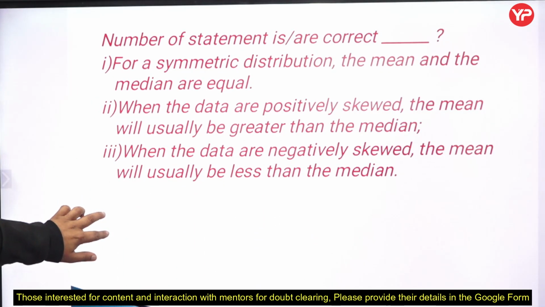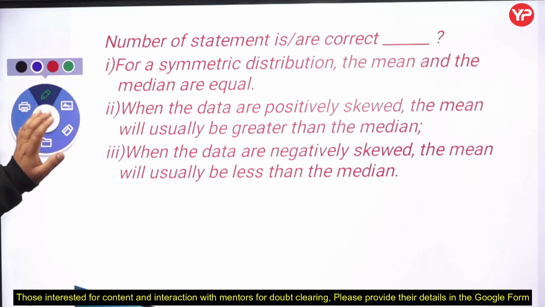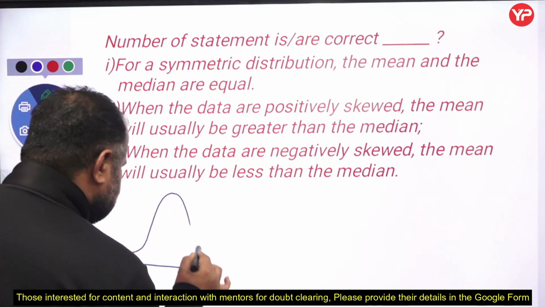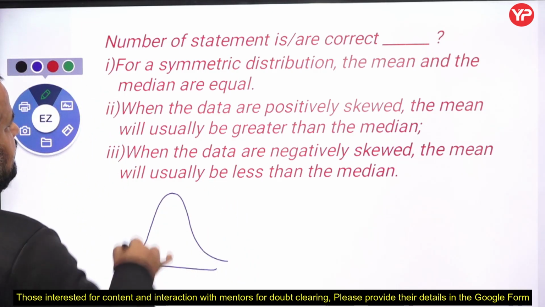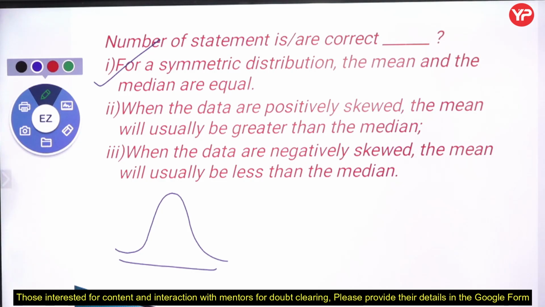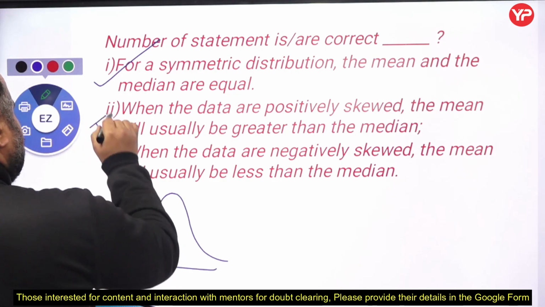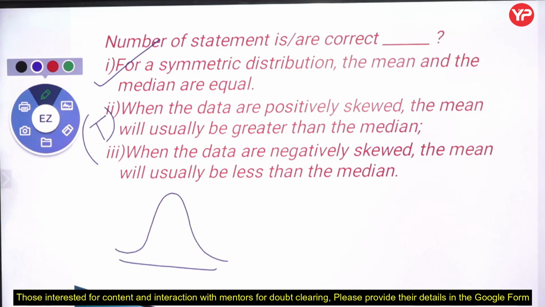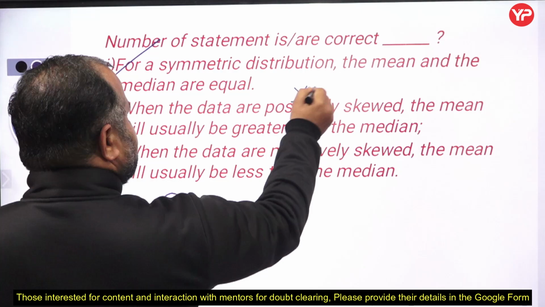Next, the number of statements that are correct. For a symmetric distribution, the mean and the median are equal. Yes, my dear students, for a symmetric distribution, mean and median are equal. Correct. When the data are positively skewed, the mean will usually be greater than the median. Yes, again this is true. If the data set is positively skewed, then the mean will be greater than the median. That is a very important point.